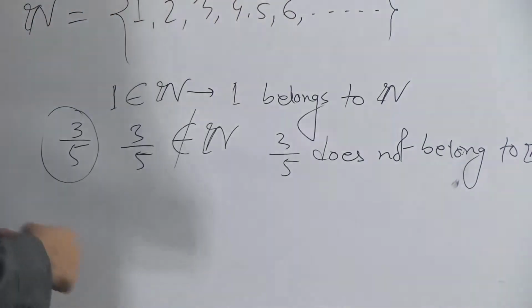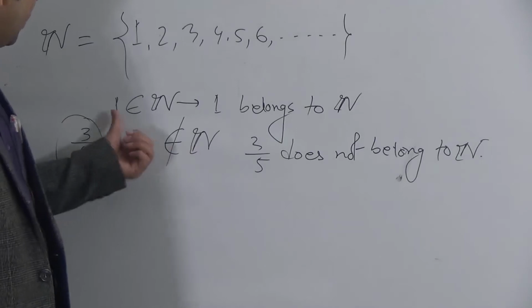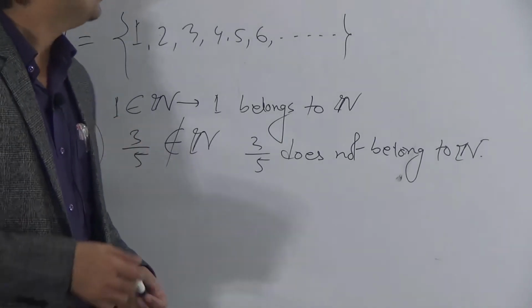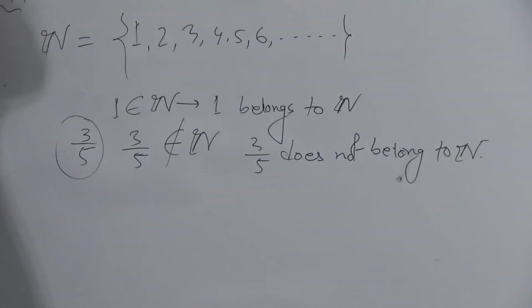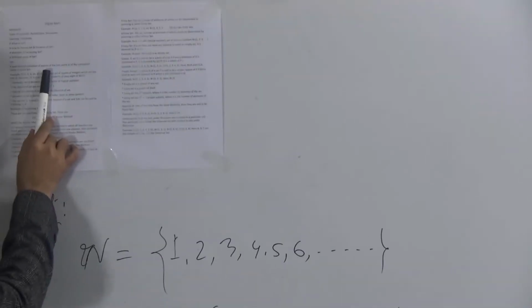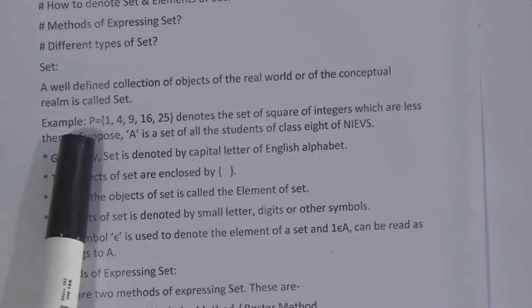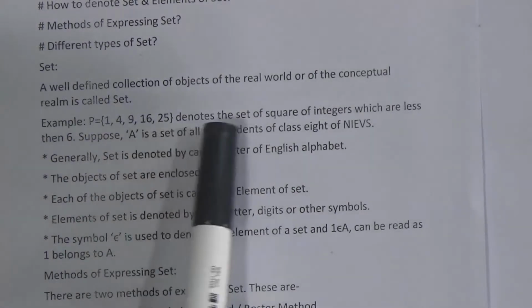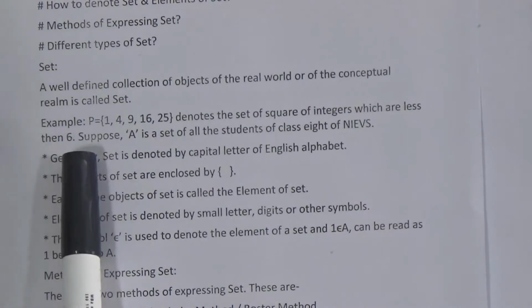Okay, dear students, so we can say this belongs to and this does not belong to N. Now I am showing the definition of set: a well-defined collection of objects of the real world or of the conceptual realm is called a set. Example: suppose P is a set, P equals {1, 4, 9, 16, 25}, which denotes the set of squares of the integers which are less than 6. What does it mean?